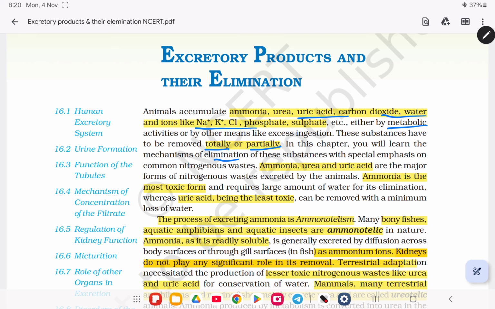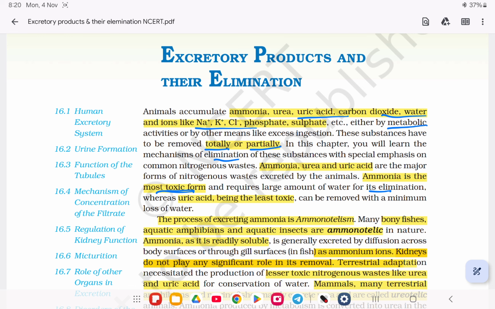Okay. Ammonia, urea and uric acid are the major forms of nitrogenous waste excreted by the animals. Ammonia is the most toxic form. Remember the term, most toxic form, and requires large amount of water for its elimination. That's why aquatic animals excrete through ammonia, whereas uric acid, being less toxic, can be removed with a minimum loss of water.